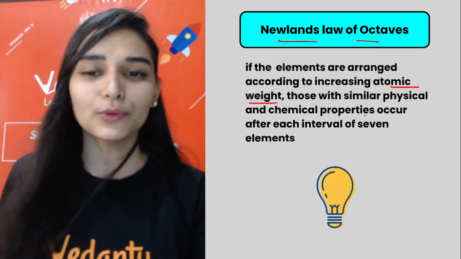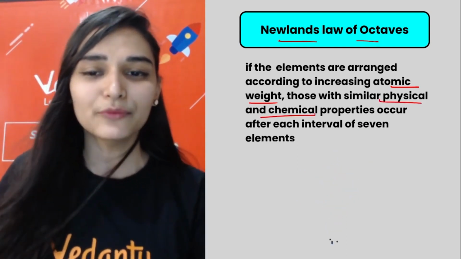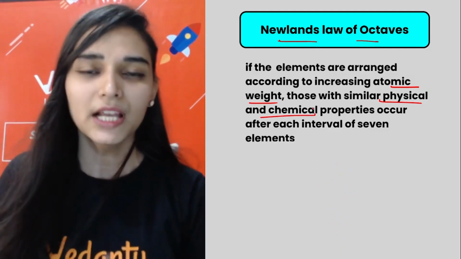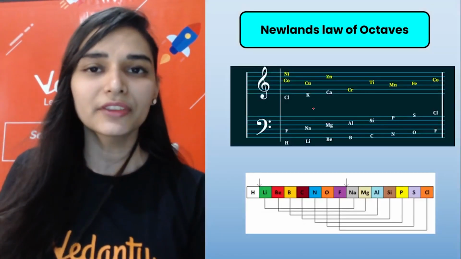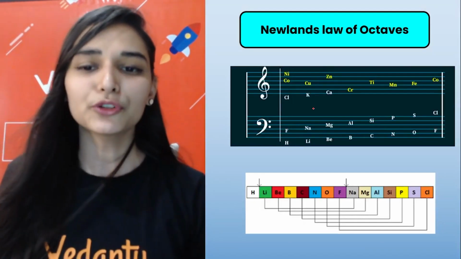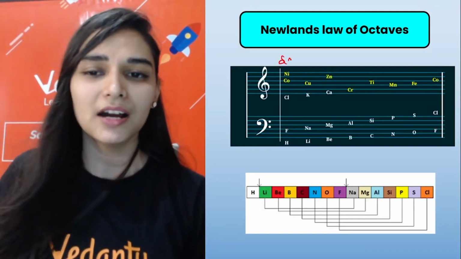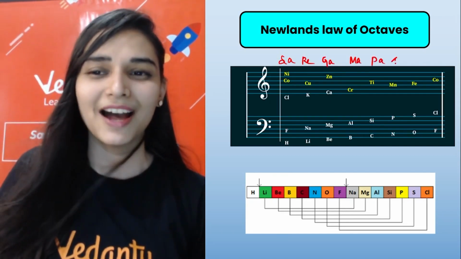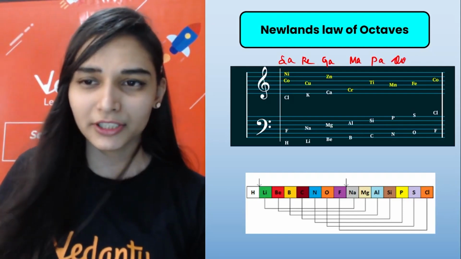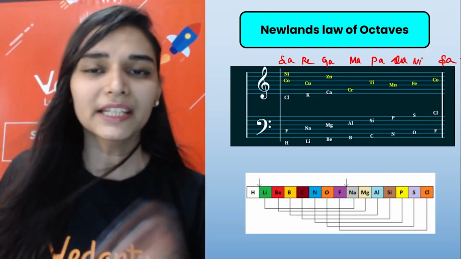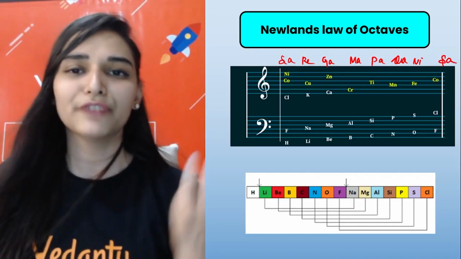He said that elements with the same physical and chemical properties occur at regular intervals if you arrange them in increasing order of atomic masses. Like in the musical system, you have sa, re, ga, ma, pa, dha, ni, and then sa again, in the Indian musical system or the Western notes.